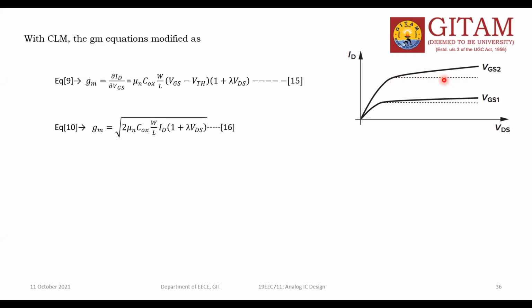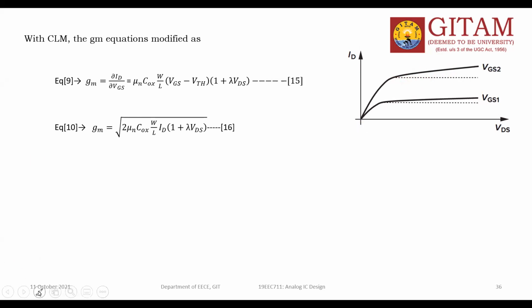But now, with the channel length modulation, your drain current depends on this VDS. Then there is a small improvement like this. That means for every change in x, there must be a change in y. So the slope is not 0 here.